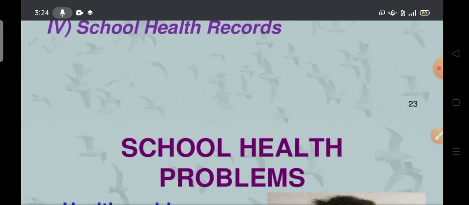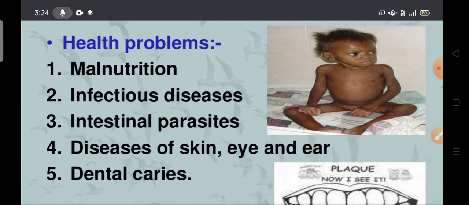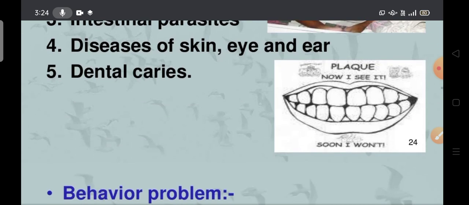Next, coming to the school health problems. This is also very, very important. Components, aims, objectives are all important for the MPH students also. If we see the school health problems, these are the health problems we may observe at school level: malnutrition, nutritional deficiency, infectious disease, intestinal parasites, diseases of the skin, eye, ear, and dental caries. Okay, it's clear now.